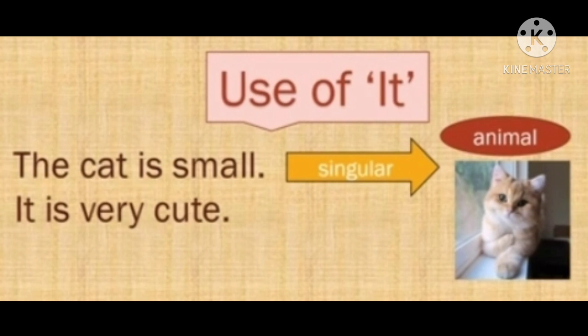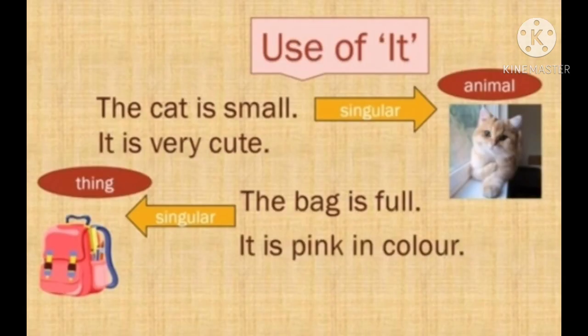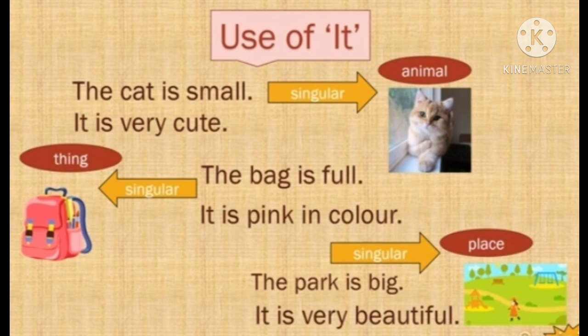Use of it. It we use with a singular animal, thing or place. For example, the cat is small. The cat will be replaced with it. It is very cute. Second example, the bag is full. The bag will be replaced with it. It is pink in color. Another example is for a place. The park is big. The park will be replaced with it. It is very beautiful.